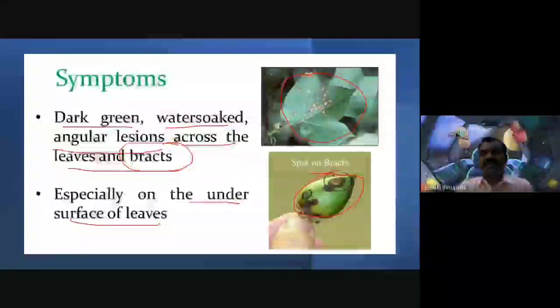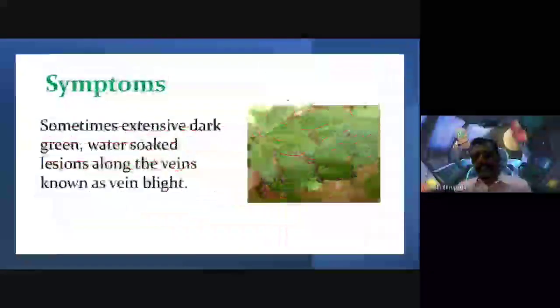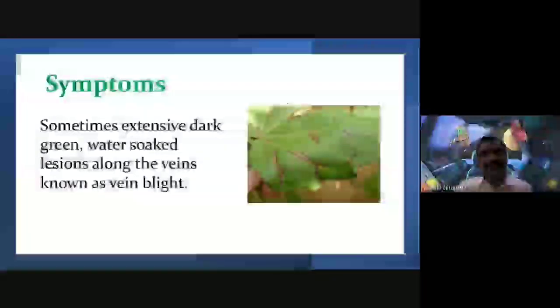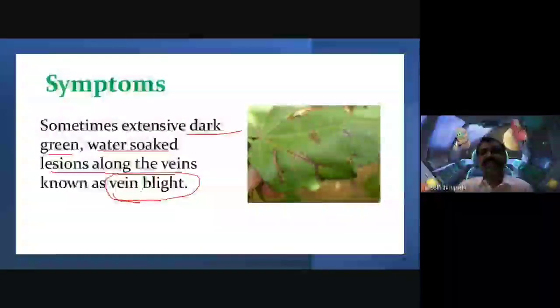Sometimes extensive dark green regions are observed on the surface of the leaf, with water-soaked lesions along the veins, known as vein blight.